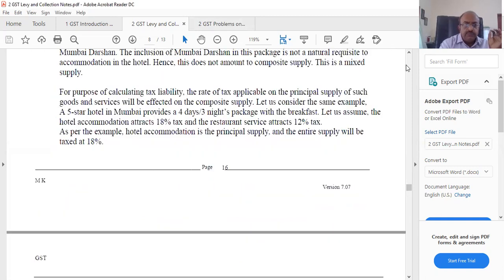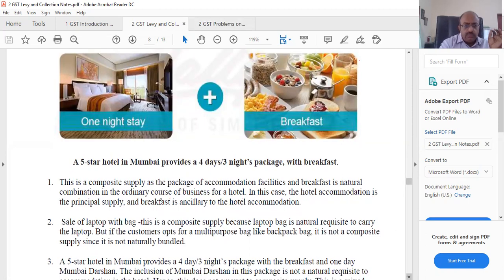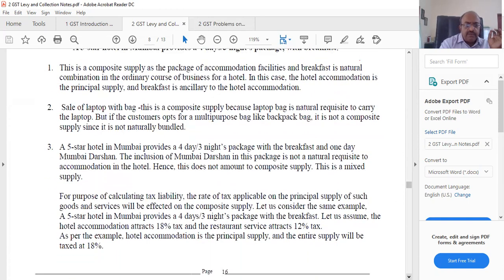Now, a five-star hotel in Mumbai provides a 4 days, 3 nights package with breakfast and one day Mumbai Darshan. Inclusion of Mumbai Darshan in this package is not a natural requisite to the accommodation in the hotel. Hence, this does not amount to composite supply. This is a mixed supply. For the purpose of calculating tax liability, the rate of tax on the principal supply of such goods and services will be applied on the composite supply.